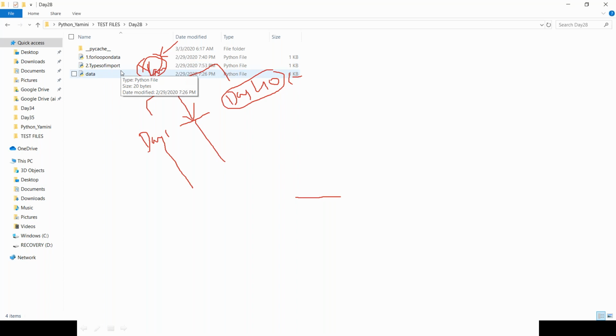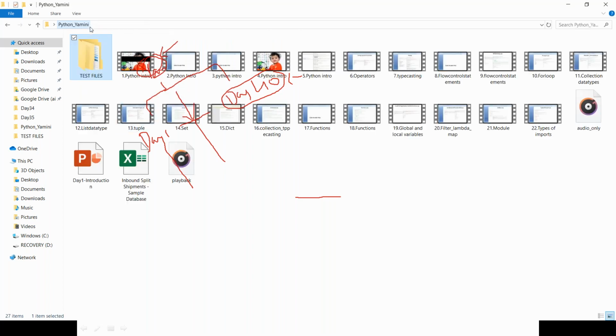So you may have one library. Within the library you can have sub libraries. Within the sub libraries you can have modules, or within the main library itself, the files you're seeing here can be modules. Is the hierarchy clear? So what is the requirement to handle this kind of modules, submodules and libraries? Going forward, the file which exists in day 1 can be accessed by day 40, or the file in day 5 can be accessed by day 20.